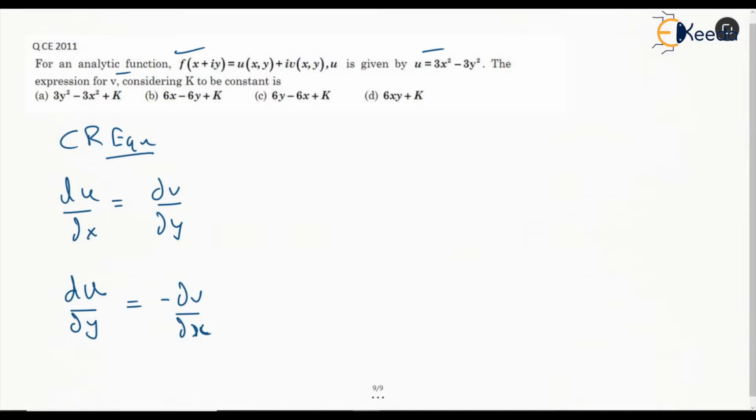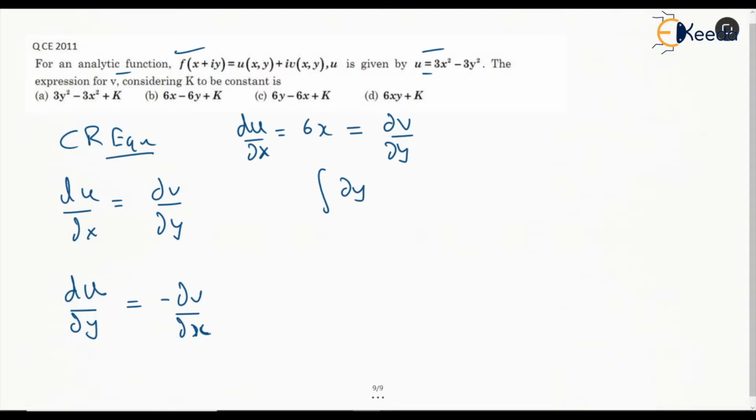So du by dx will be, this is u, so this term is independent of x, so directly 3x square will be differentiated and it will give 6x, and this is dv by dy, so we can integrate with respect to y.